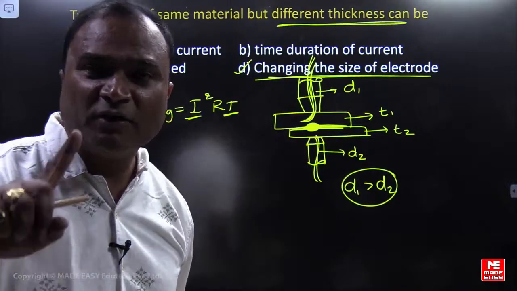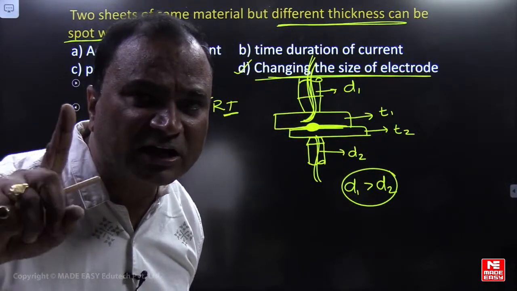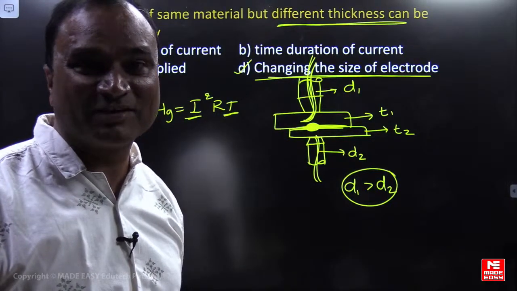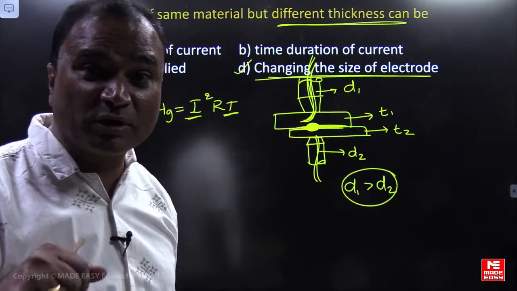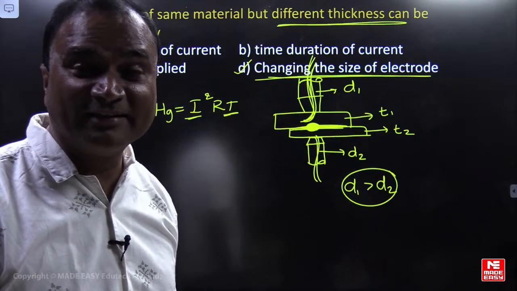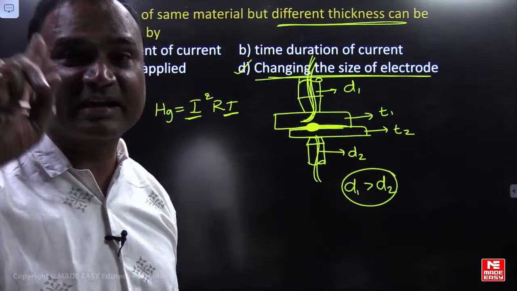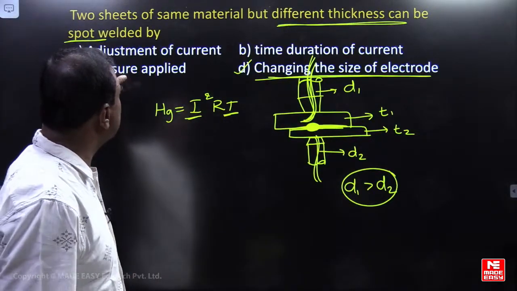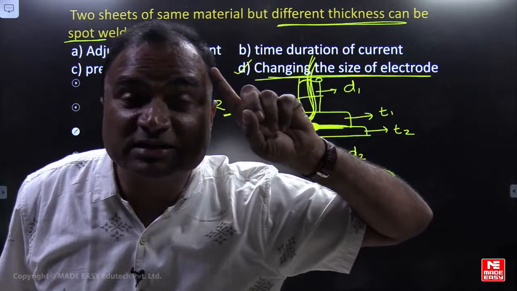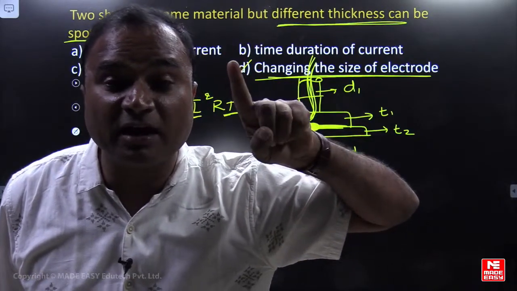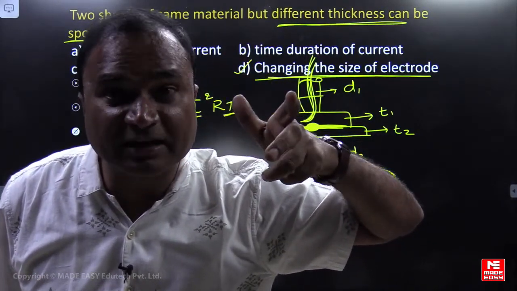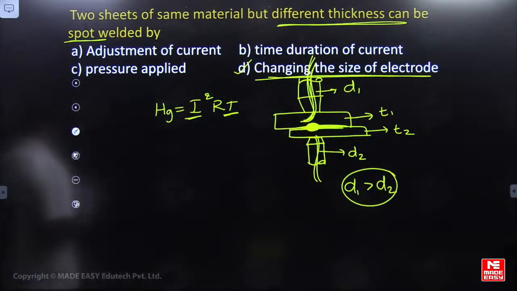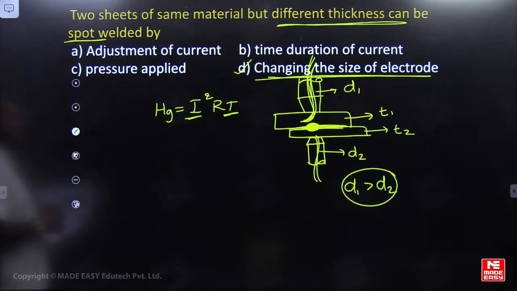This is a point. For example, in arc welding, heat generation will depend on current. Please think: here thickness is more, I want to generate more heat, more amount of metal has to be melted. So thickness is more, I will increase the current. If I change the thickness, I change the current. In electric arc welding it is the adjustment of the current. In resistance welding, it is changing the size of the electrode. D is the option here, friends.